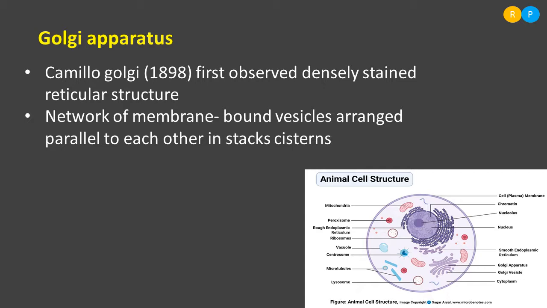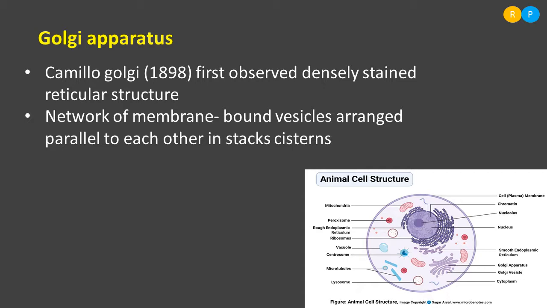Golgi apparatus is actually a network of membrane-bound vesicles. What do you mean by vesicles? Vesicles are nothing but containers. Like containers, some structures are present in the cytoplasmic region. Those vesicles are arranged parallel with one another. You can find the arrangement of vesicles in the Golgi apparatus.